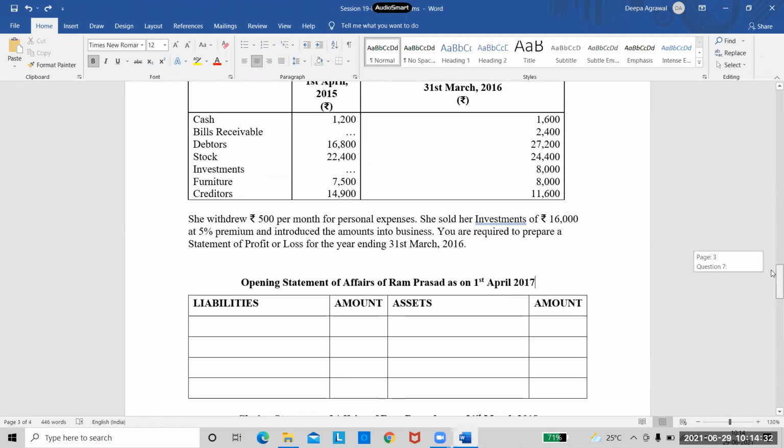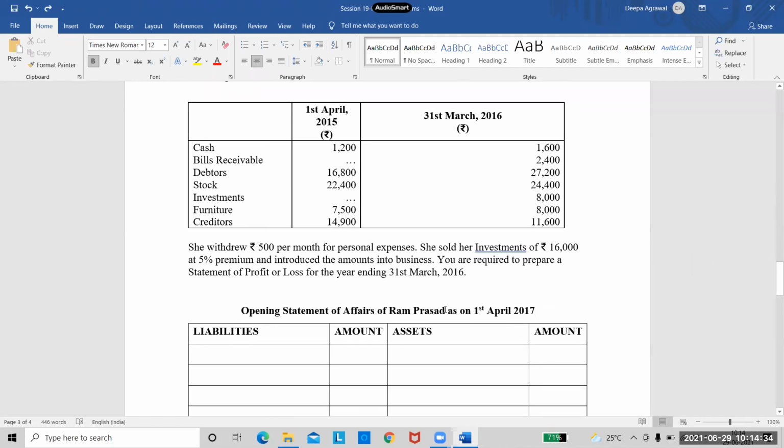Put the headings first. First, we need to start with the opening statement of affairs of Shruti, and the date is as on 1st April 2015. That is my first heading.